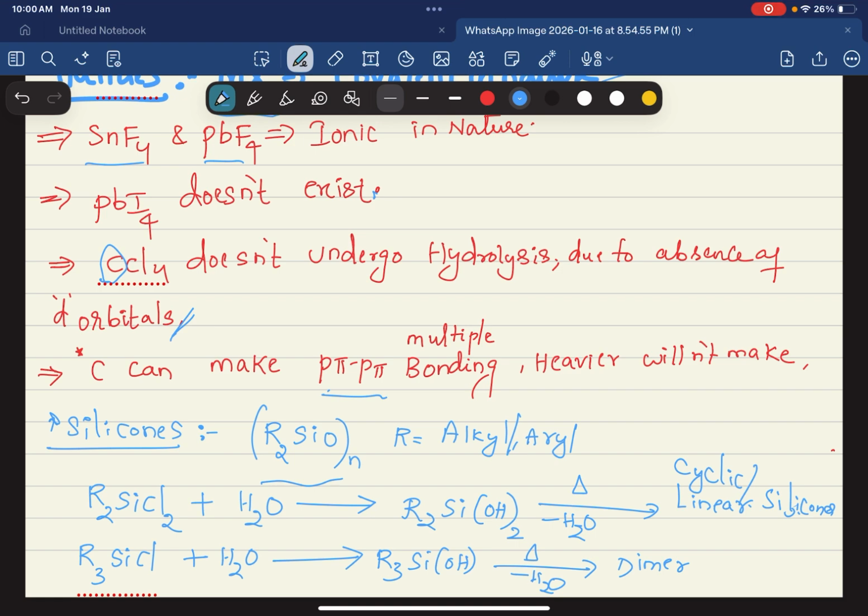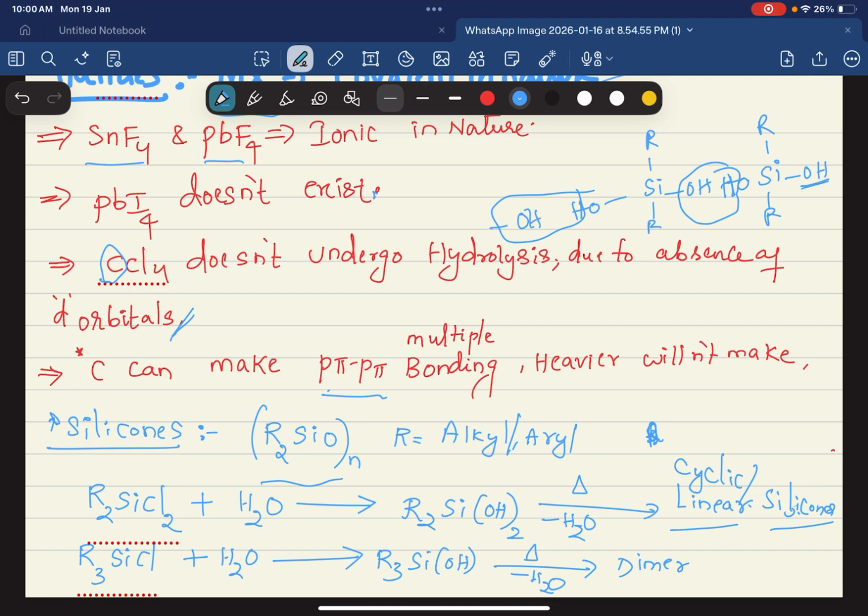Further heating loses water and gives cyclic or linear silicones, which means R will be like this: R, Si, R, OH, OH, and another same type of silicone, OH and OH. Here loss of water happens, with the other molecule also loss of water. Like that, on this side also another molecule loses water. That's how cyclic or linear silicones are formed.